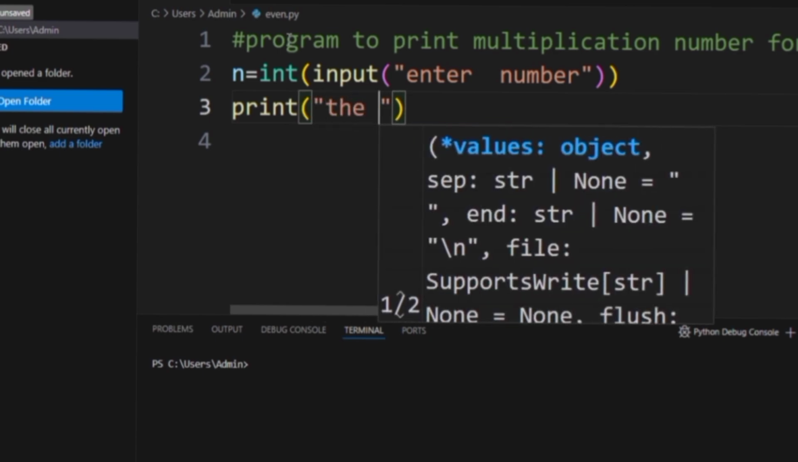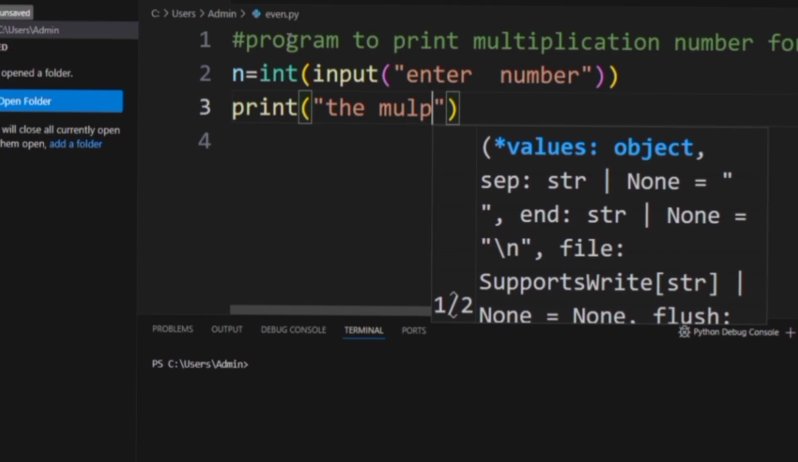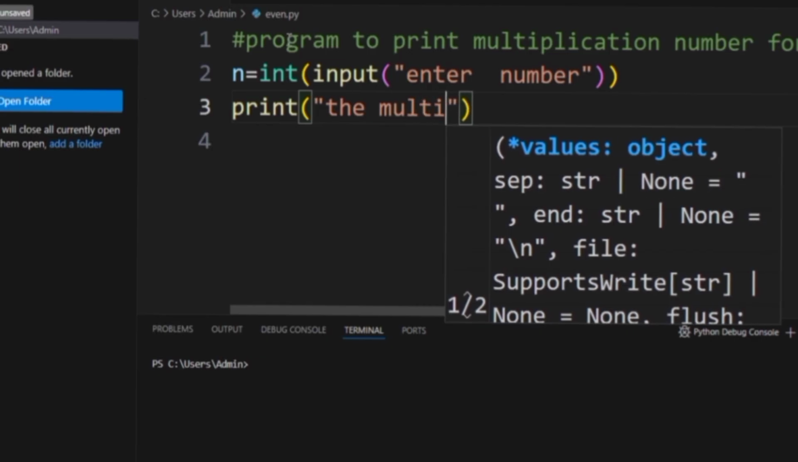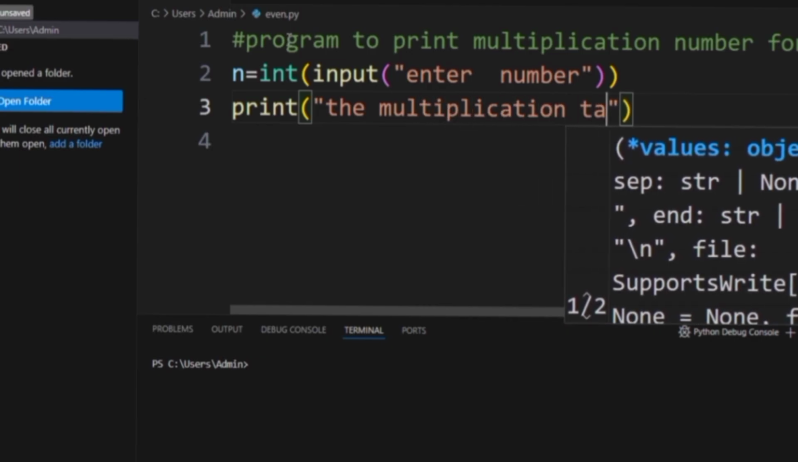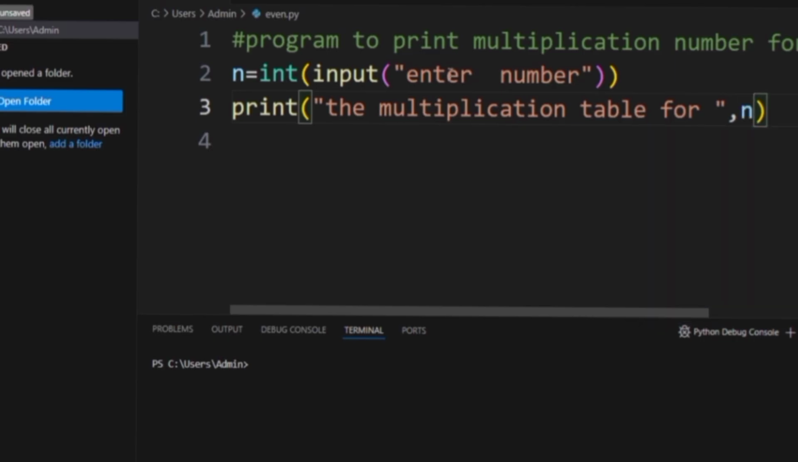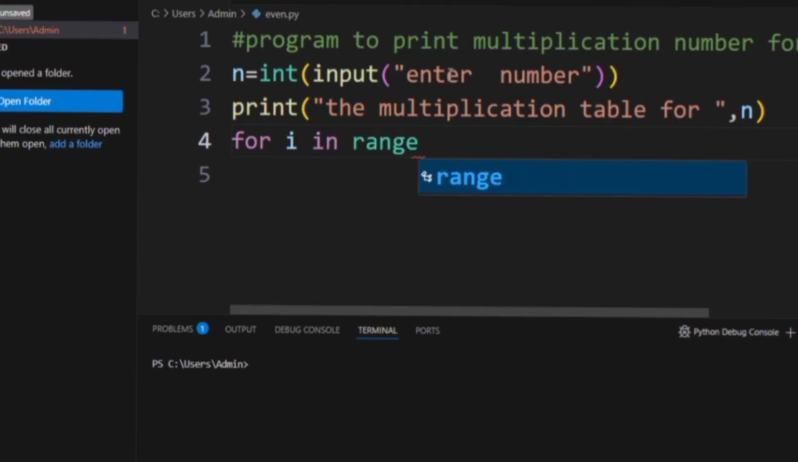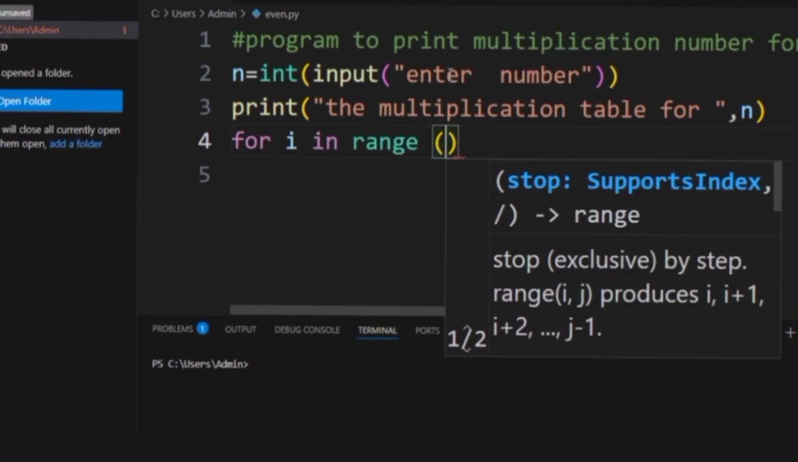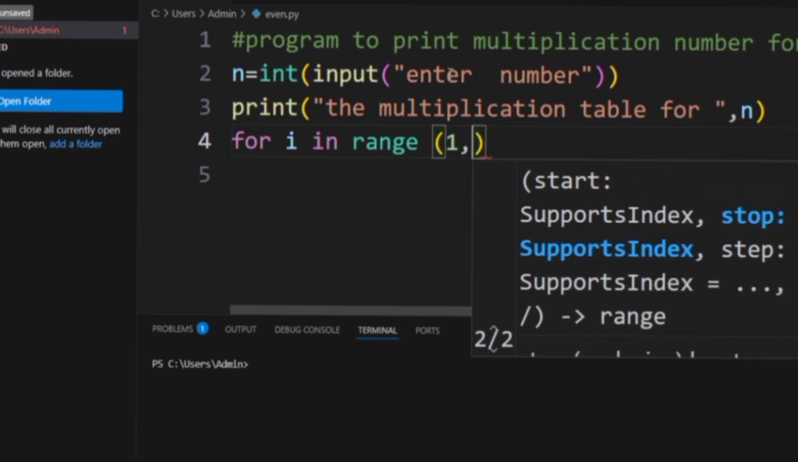I'm writing the multiplication table, so that it will show the output of the multiplication table. Okay, the multiplication table for our given number. Our given number, whatever it is, will be in n. So comma and n. Now let us start the loop. For this, here I am using the for loop. If necessary, and if you are able to write, you can go for the while loop also.